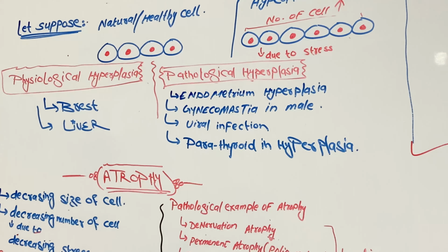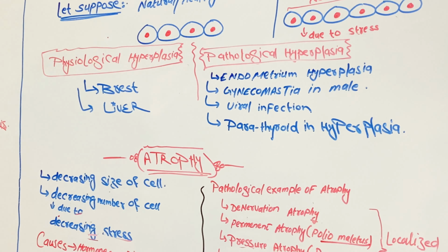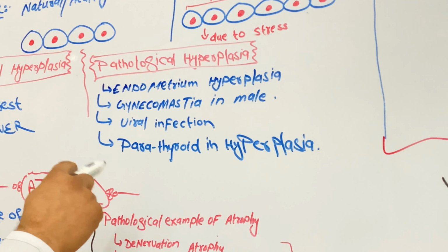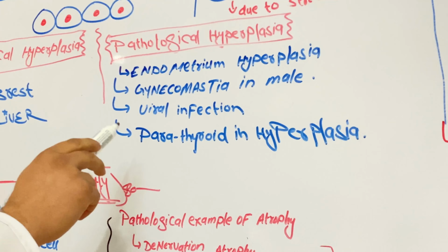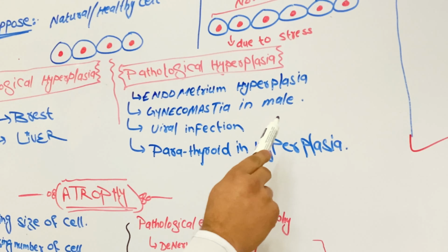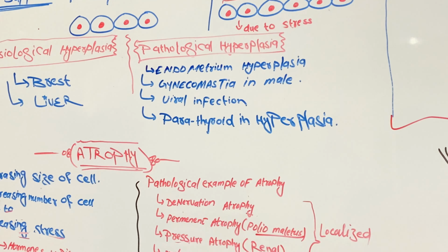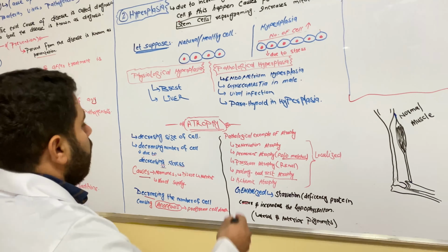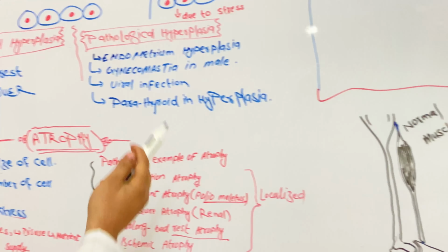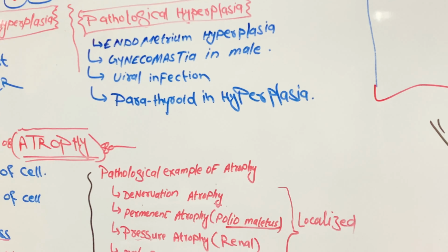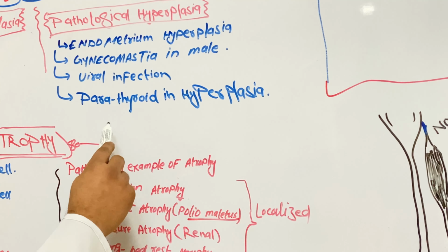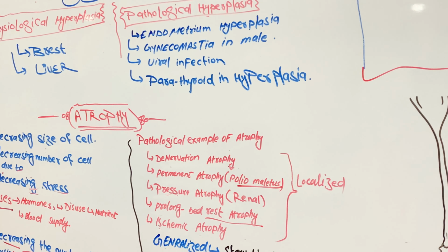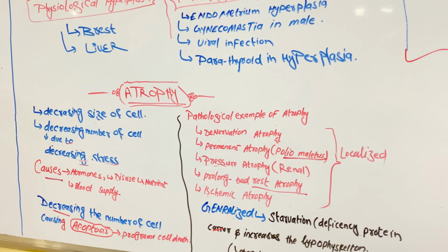There are also two types of hyperplasia: physiological hyperplasia and pathological hyperplasia. Examples of physiological hyperplasia are breast and liver. And pathological hyperplasia: endometrial hyperplasia, gynecomastia in males. What is gynecomastia in males? When the breast size of a male increases. And viral infection, e.g., influenza, etc. And parathyroid hyperplasia. When parathyroid cells increase, it causes parathyroid hyperplasia.